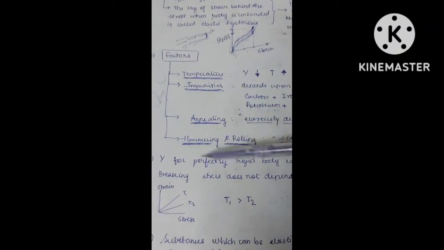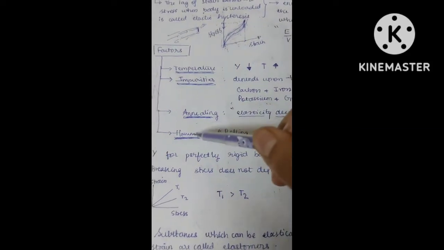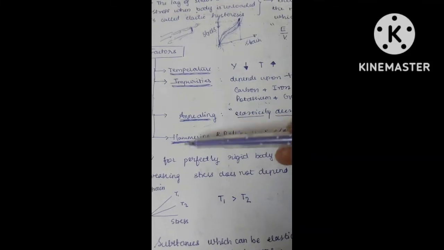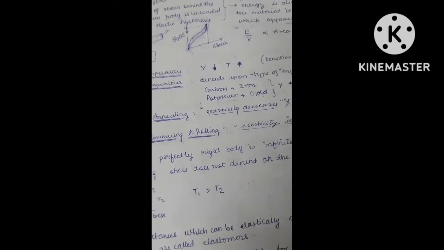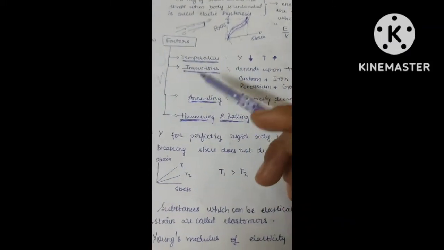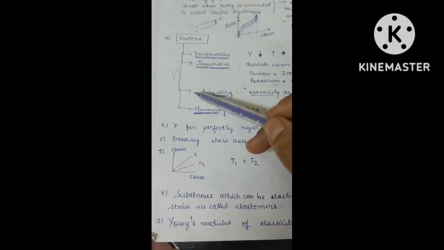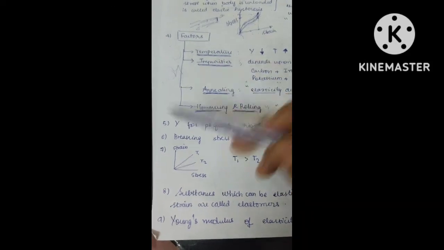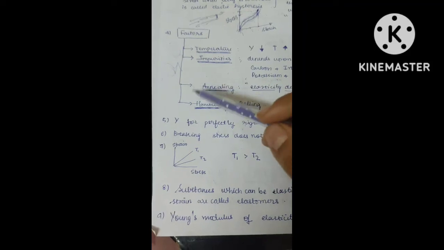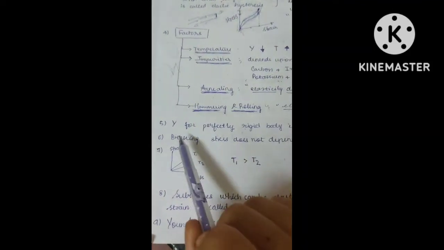Similarly, there is hammering and rolling. Hammering and rolling, by the words themselves, mean making them into small pieces by hammering and rolling. So by hammering and rolling, the elastic nature of the body will increase. If you have any possible suggestions why for annealing elastic nature will decrease, and why for hammering and rolling elastic nature will increase, if you have any reasons, please let me know in the comment box below.